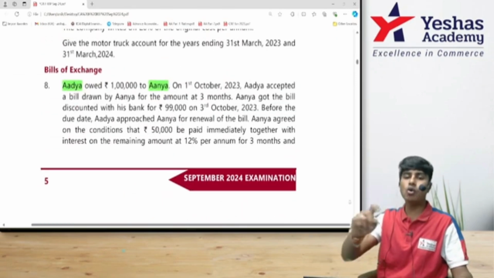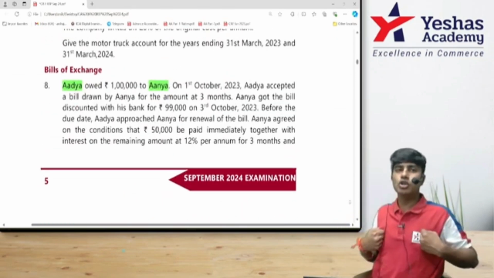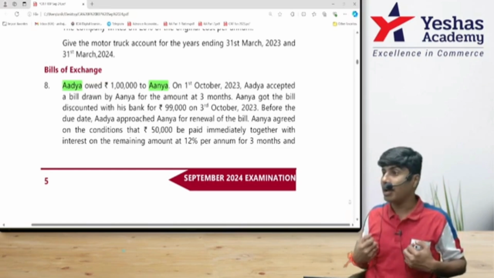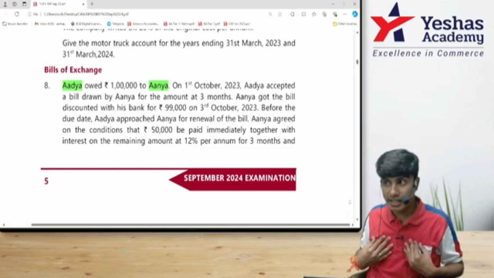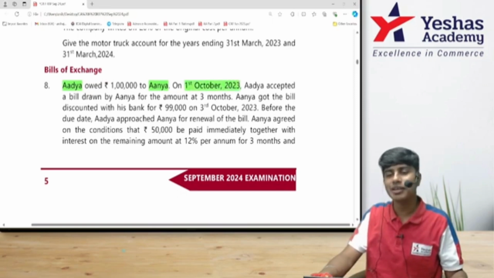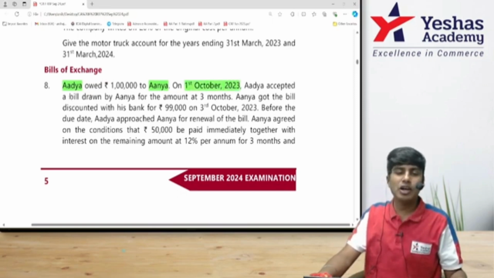So Adya owes 1 lakh to Anya. We are Anya, so we have a receivable of 1 lakh. For us, it is an asset. For us, it is very good. On 1st of October, I ignored the date. Adya accepted a bill drawn by Anya.